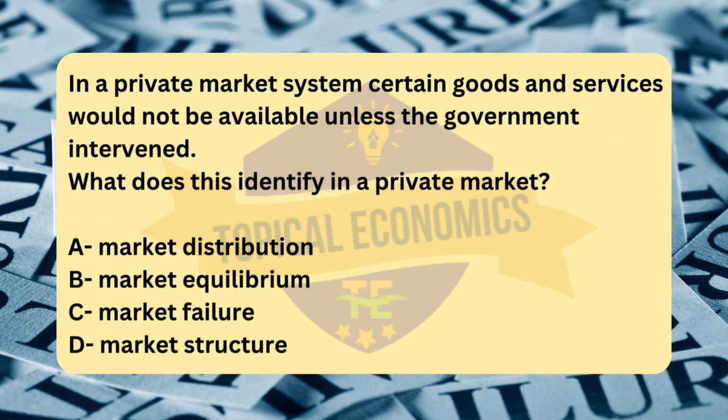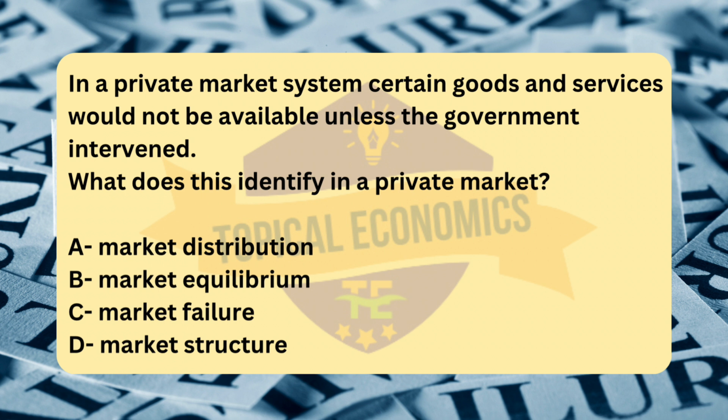In a private market system, certain goods and services may not be provided at all or may be provided at suboptimal levels unless the government steps in. This is a classic example of market failure, which occurs when the free market fails to allocate resources efficiently or equitably. Some reasons for market failure include: 1. Public goods, goods that are non-rival, one person's use does not reduce availability for others, and non-excludable, people cannot be excluded from using the good, are often underprovided by the market. Examples include national defense or street lighting.